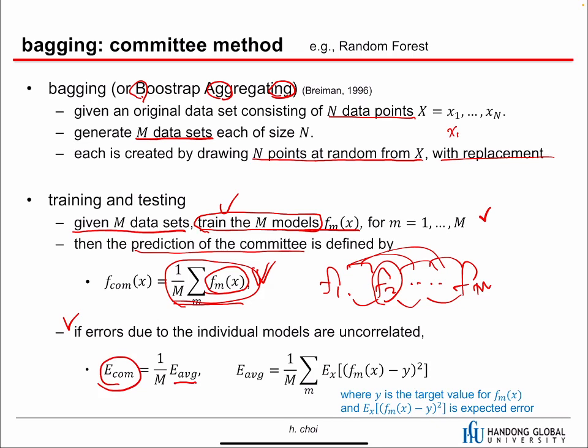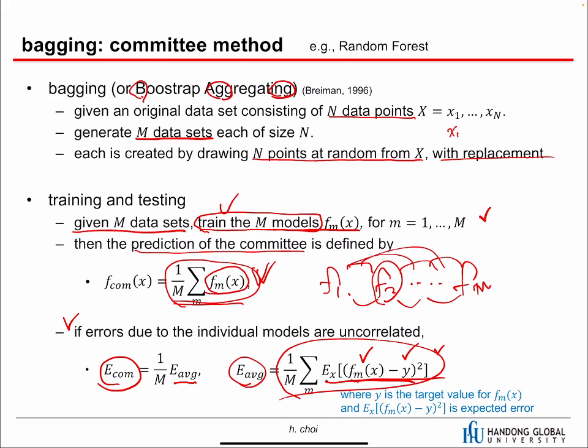The average error can be calculated in this way. This is an error, where this one is the estimate and this one is the target, and this one is the expectation, the expected error for each model. Then we take an average of this expected error. That is the average error.